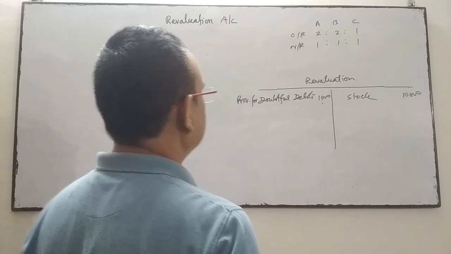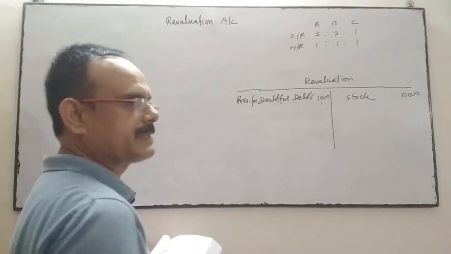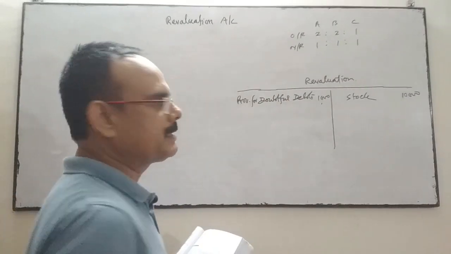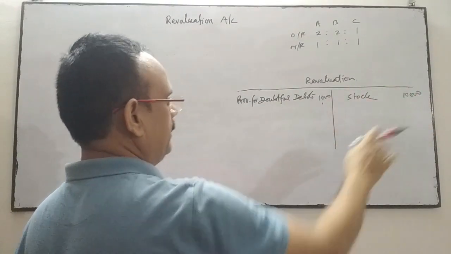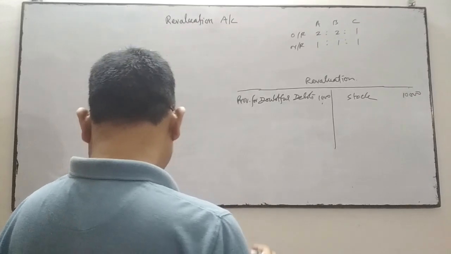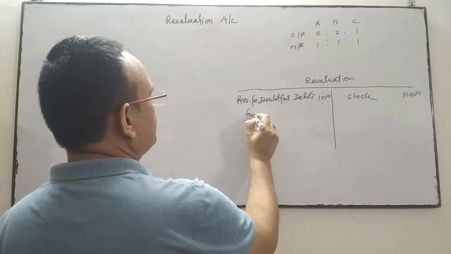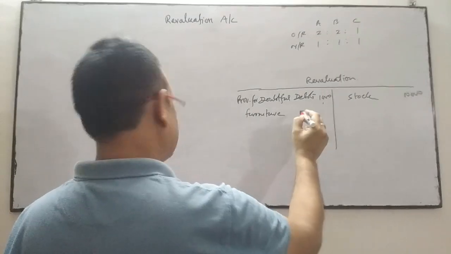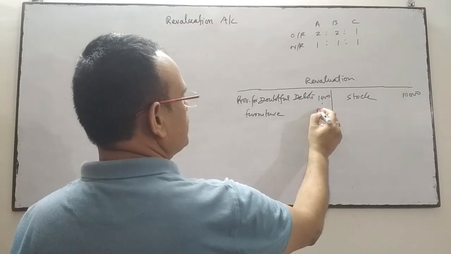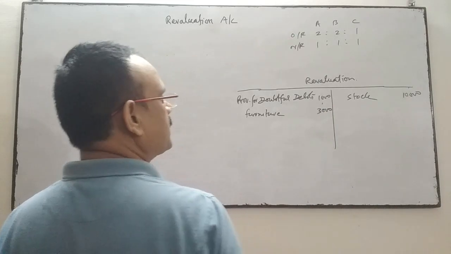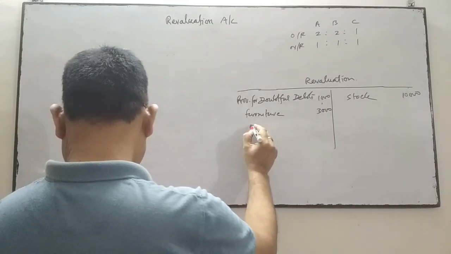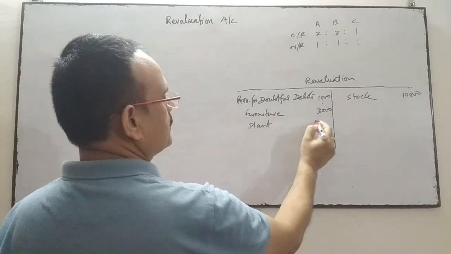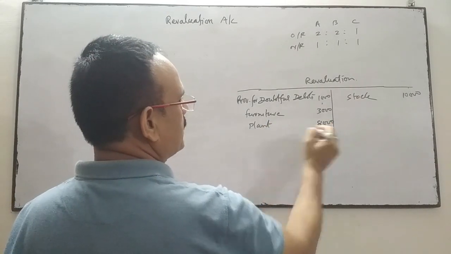We'll write this on the left-hand side, because on this side we write loss and on the other side we write gain. Next, furniture and plant are depreciated by 10%. In the balance sheet, furniture is 30,000, so 10% of 30,000 is 3,000. And plant is 80,000, so 10% of 80,000 is 8,000.